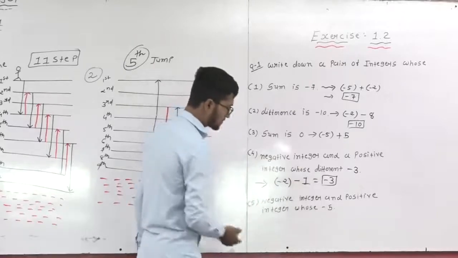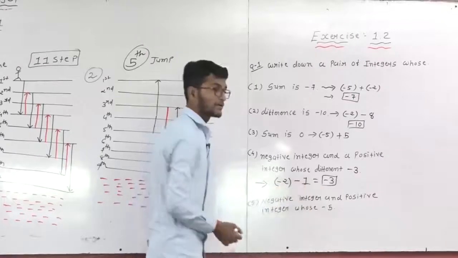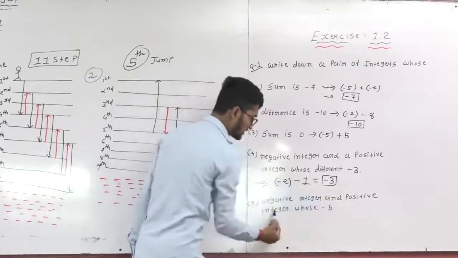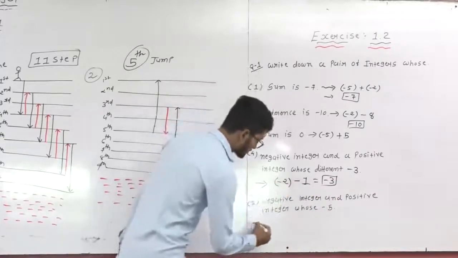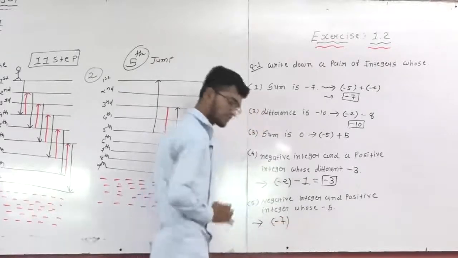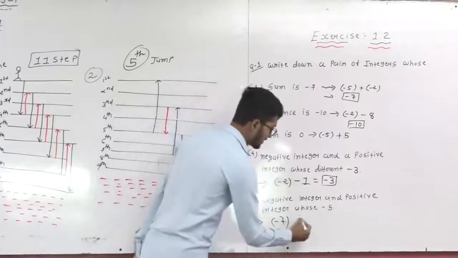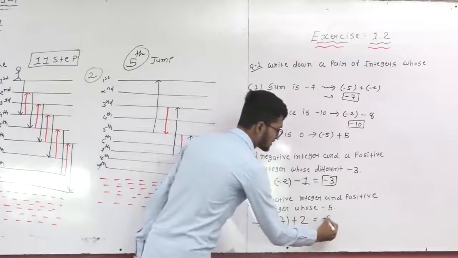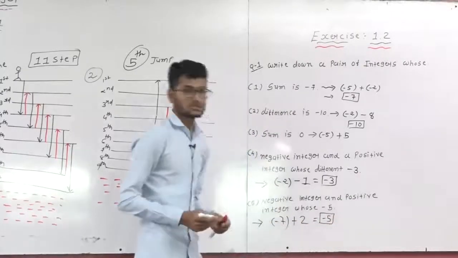Same for question number 5: a negative integer and a positive integer whose sum is -5. It means you will write one negative integer and one positive integer, and the addition is -5. So dear students, my negative integer is -7 and my positive integer is 2. Addition: -7 plus 2, so my answer is -5.